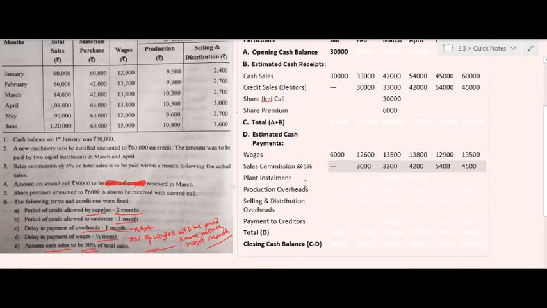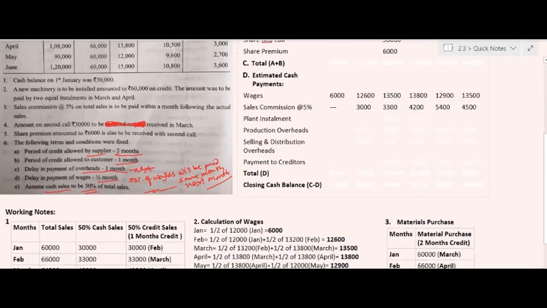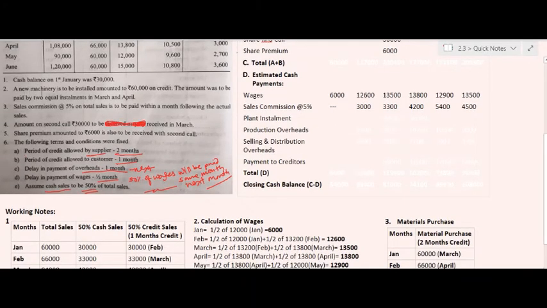It is estimated that we purchase one machinery of rupees 60,000, and the payment is made in March and April equally. It means in the months of March and April, the amount of rupees 30,000 will be paid towards the installment of plant established.